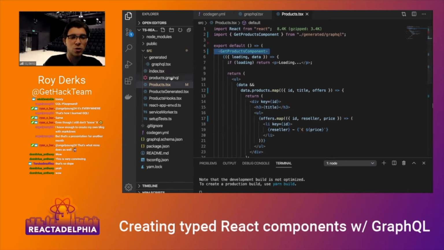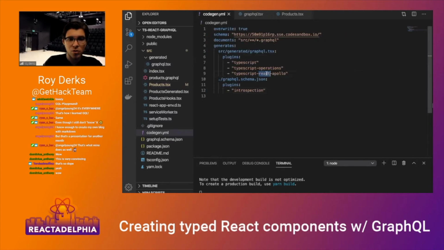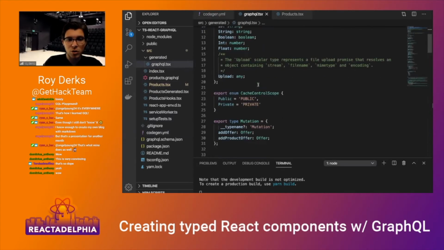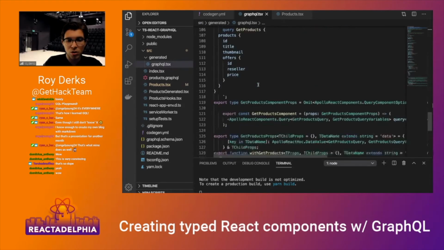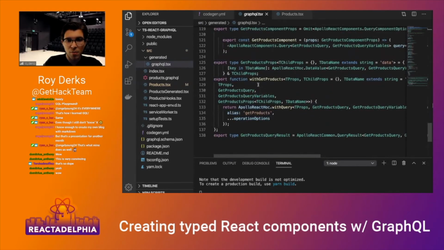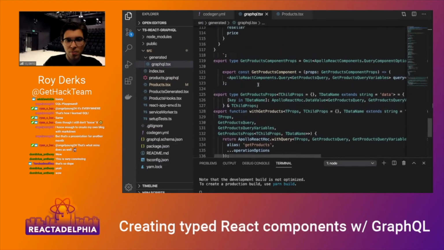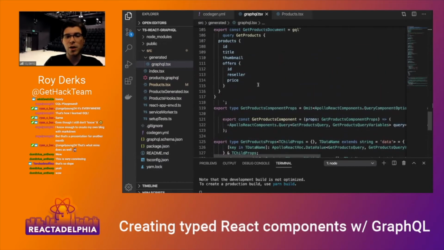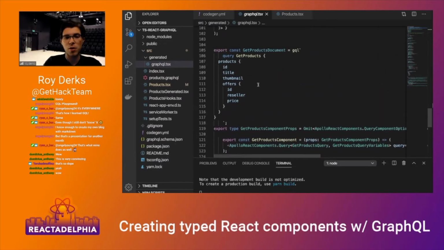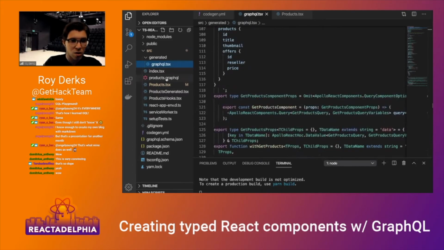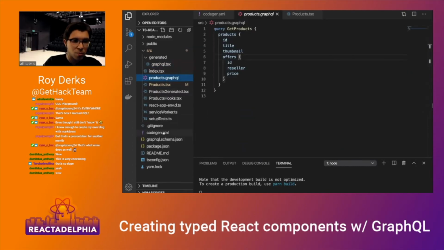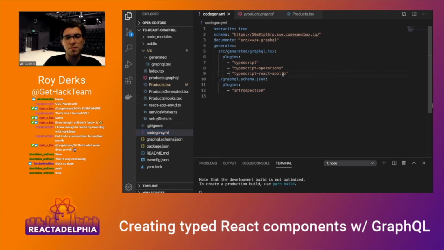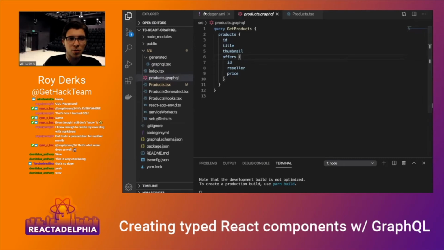And it also has hook support. So in my code generator file, I'm using TypeScript React Apollo. So in my generated file, there should be hooks in here as well. Or I probably should define them. Either way, there's hook support as well. I probably should have defined my hooks here somewhere just to be sure that I can use hooks as well. But that's something you can define in here. So I've just chosen to go with the components, but it should be possible to get hook support.